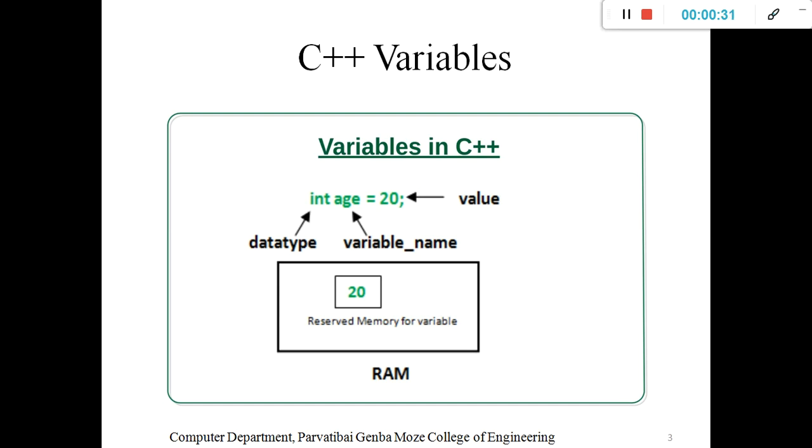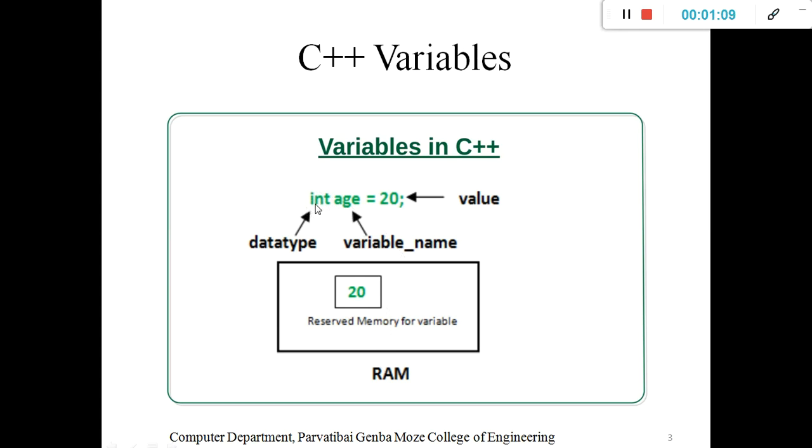Before that we need to know what exactly variables mean in C++. Everyone knows the variable definition. A variable is an attribute which stores our information, or a variable is a particular entity which stores the information as per the data type.